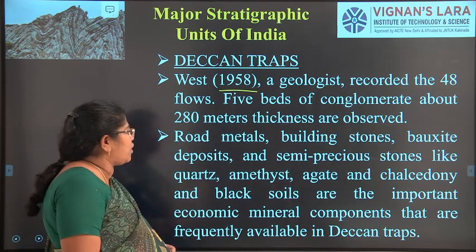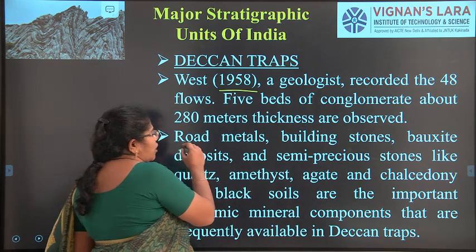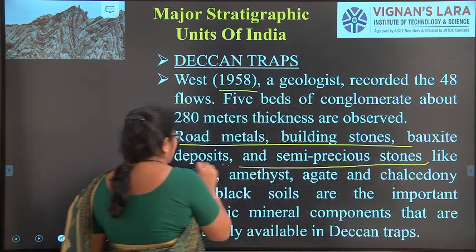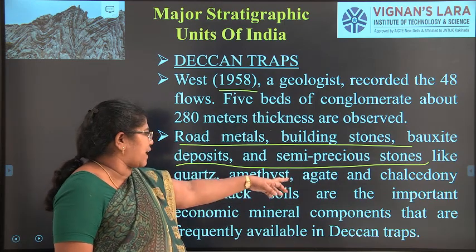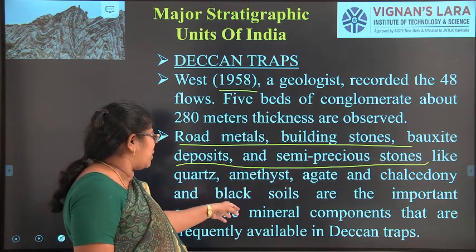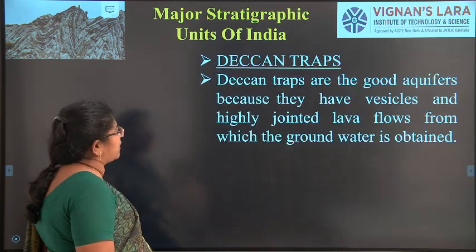Okay, so the road metals, building stone, bauxite deposit, and semi-precious stones all come under the Deccan Plateaus. And other minerals that are found are quartz, amatites, agate, chalcedony. Black soils are the important economic minerals.